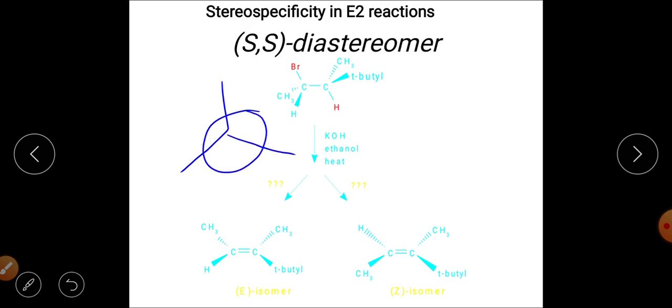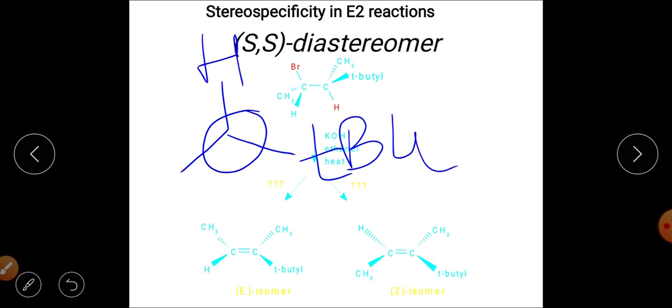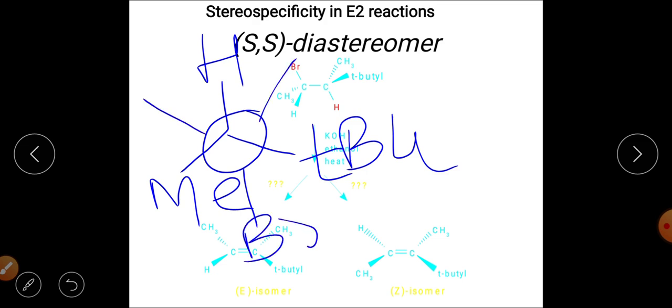This is your hydrogen, this is the tert-butyl group, this will be the methyl, this will be the bromine. This is the bromine, because anti-elimination takes place in this case, and this is your hydrogen, and this is your methyl group.